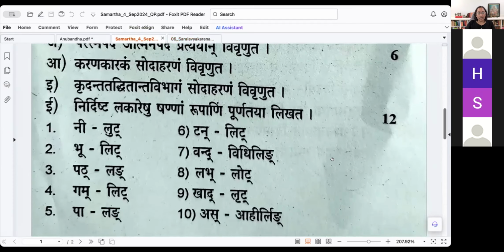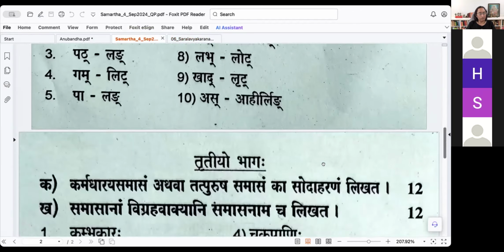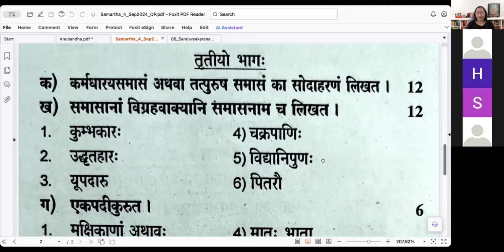Then nirdishta lakareshu shannam rupani. Take any 6 that you are very comfortable with and do that. Got it. This is the Sarala Vyakaranam. Again, it is samasa. You have to look at the Samasa Prakaranam in this and go over Karmadharaya Tatpurusham according to Sarala Vyakaranam. You can get away with the Vichakshana, but still there are some differences between Vichakshana and Samartha levels. So try to go over those differences and remember. Okay?